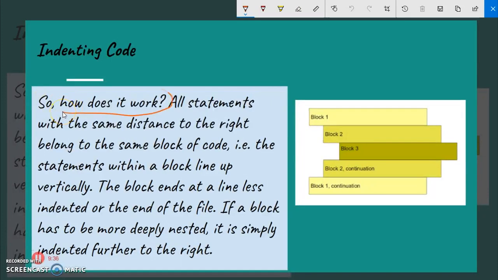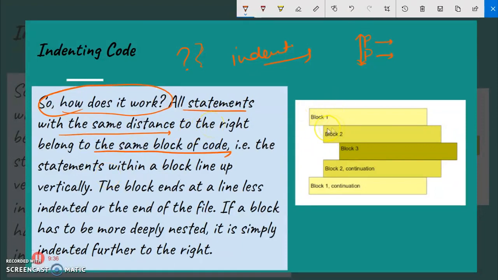So how does it work? It might be a question, how does indentation work? All the statements at the same distance, like this print statement, are aligned to the same distance, like this is the principal line, and they are at the same distance, so they will belong to the same block of code.